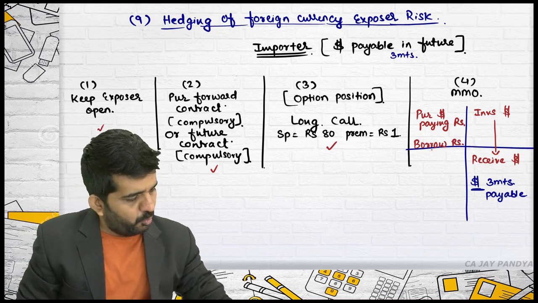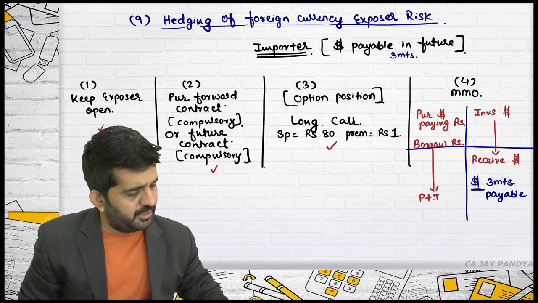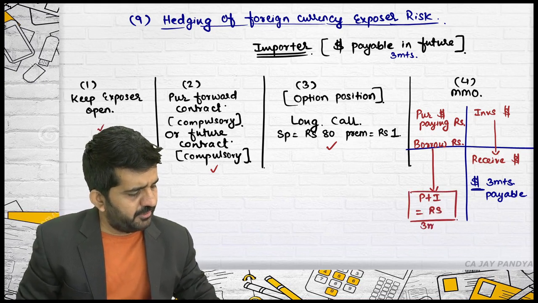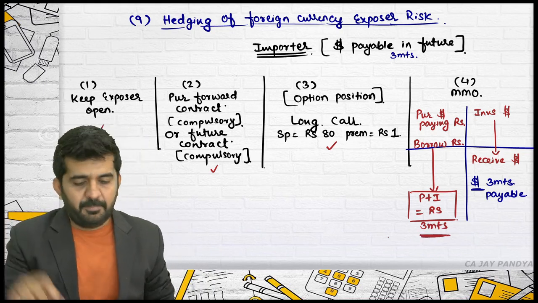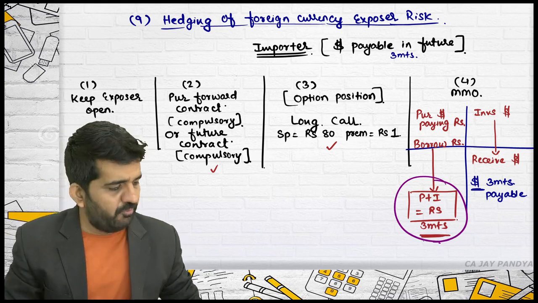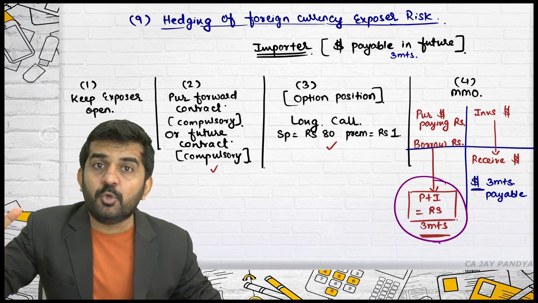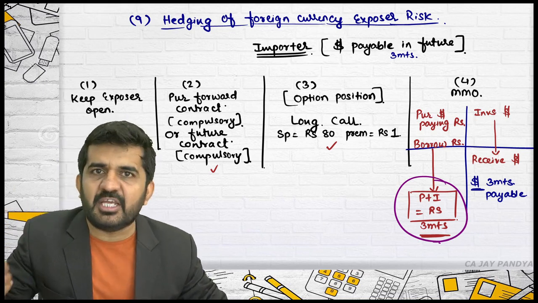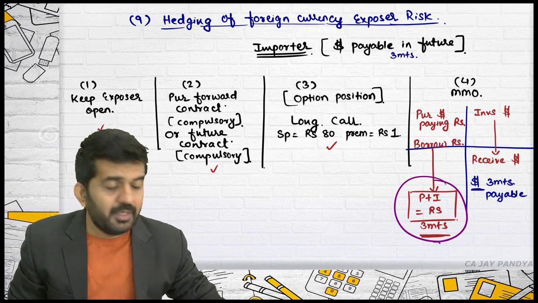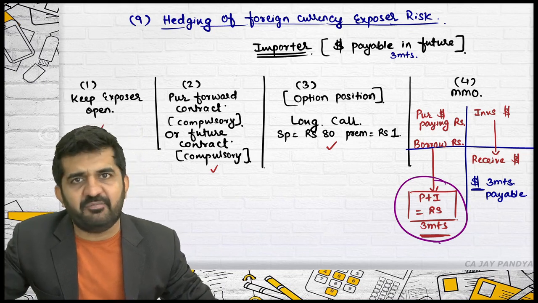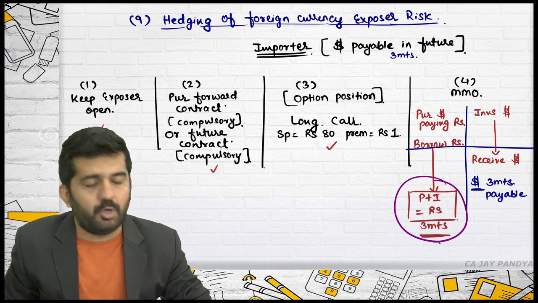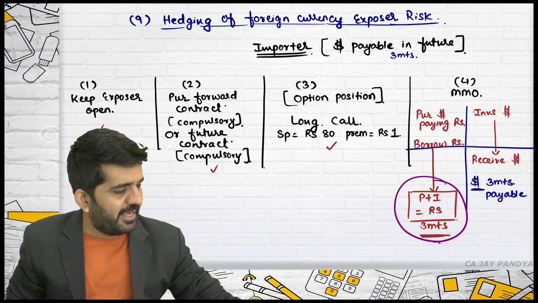Today, what you will be paying is a principal plus interest in rupees after 3 months. And believe me, this will be the only cash flow which will be happening. Why? Today what you are doing? Purchasing dollar. What you are doing with that purchased dollar? You are investing in dollar. What you will be doing with this invested dollar which is received with interest? You will be paying it because it was payable, so only we have entered into such position. You have purchased dollar by paying rupees, but you have not spent your own money. You have borrowed a loan.